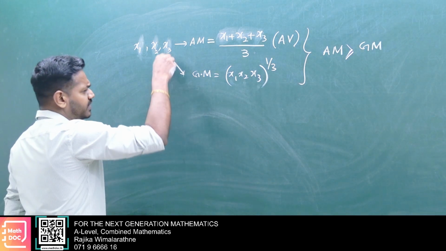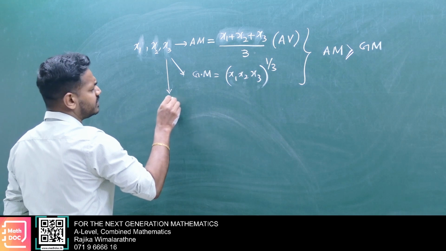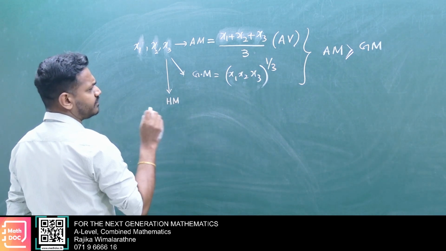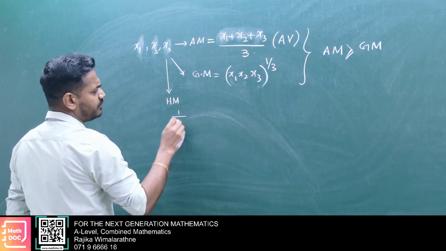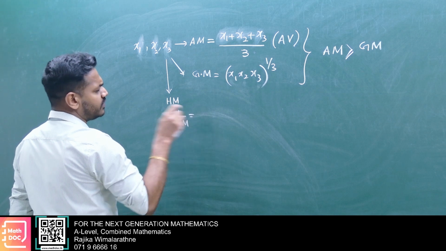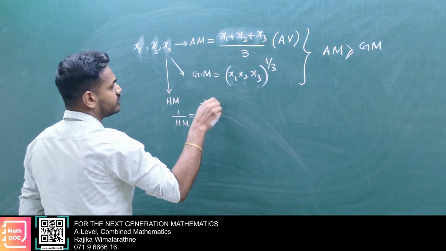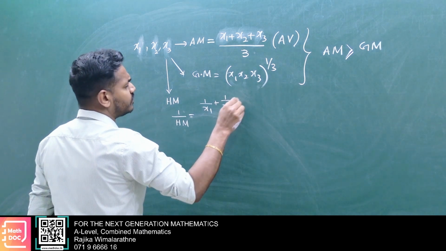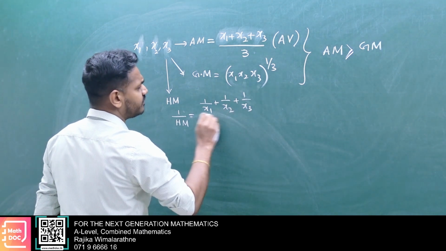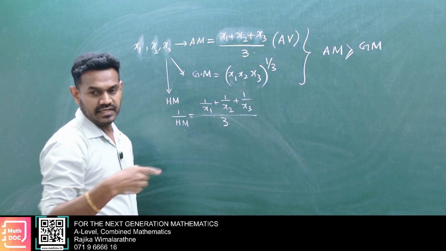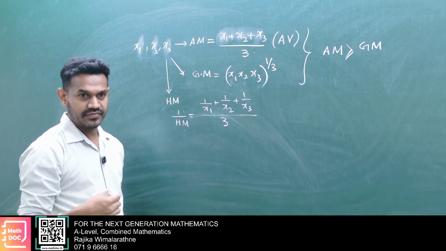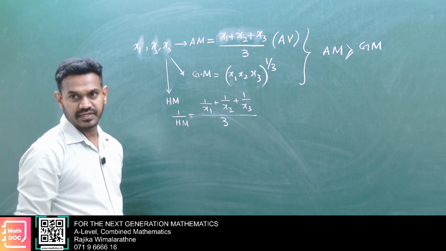There is another one, harmonic mean. 1 over harmonic mean equals 1 over x1, 1 over x2, 1 over x3, divided by 3. You take each term's reciprocal and get the average; that is the reciprocal of harmonic mean.